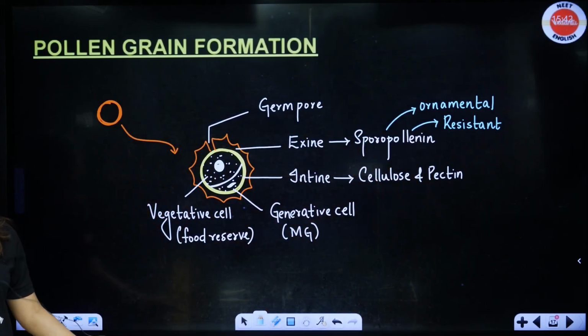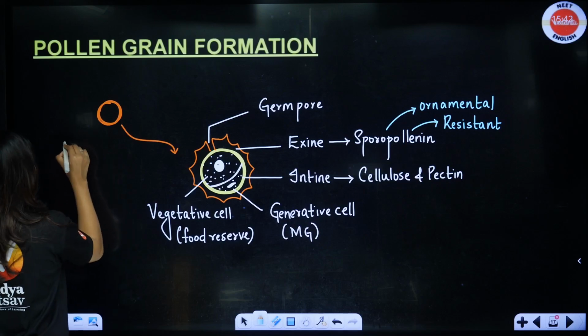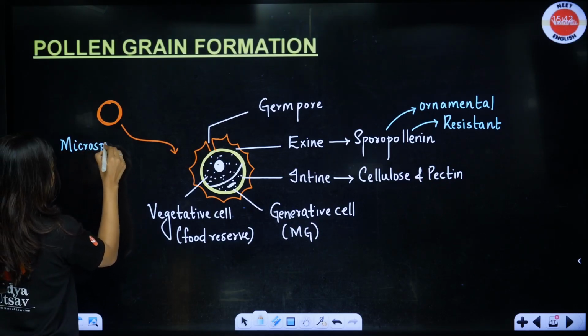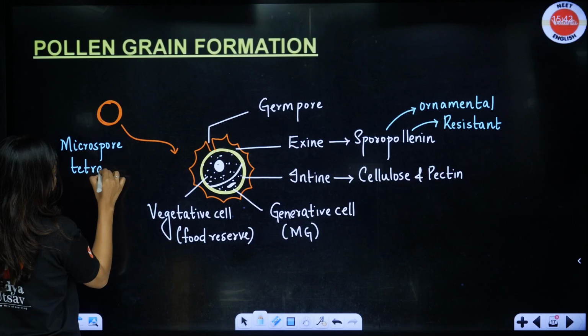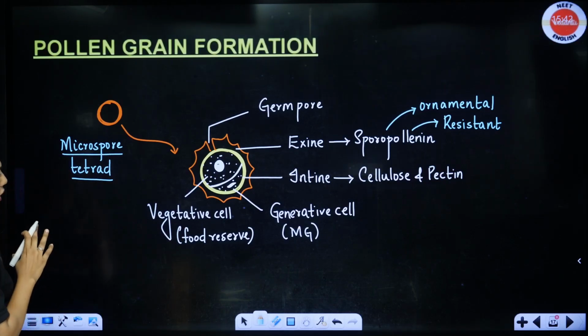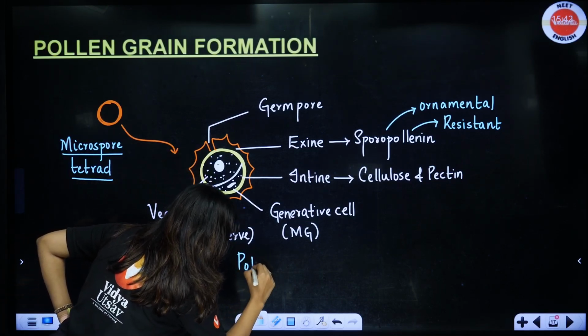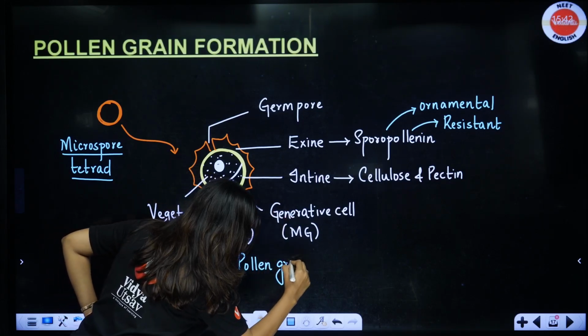I hope this is clear. Perfect. Okay, so this is your microspore. Don't worry, these notes will be shared. So this will be one of your best notes that you can have, because I am drawing diagrams for everything and teaching you. Microspore tetrad, this microspore tetrad will form the pollen grain, and once the pollen grain starts being inside the pollen microsporangia, we call it the pollen sac.